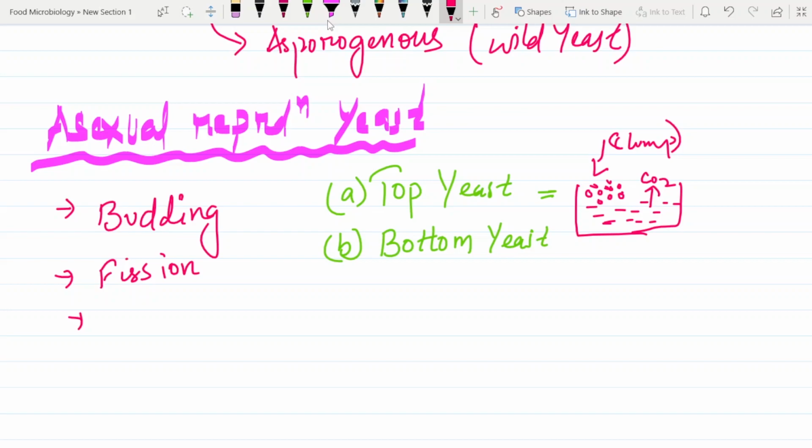Bottom yeast: in bottom yeast there is no clumping of cells. The cells are not coming together, and there is no production of carbon dioxide, because of which the cells get a chance to settle at the bottom, and because of which it is called bottom yeast. Simple as that. I hope you understand the concept.